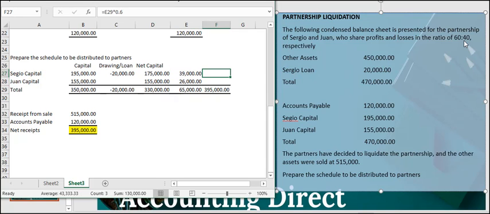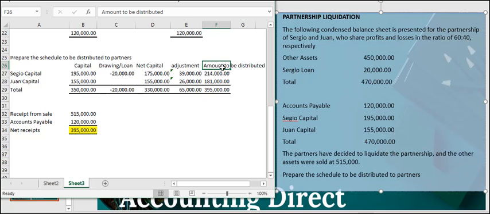So that's how we will distribute this one. Let's add up the net capital plus the adjustment. So this is what we call the adjustment, and the final amount to be distributed to partners.